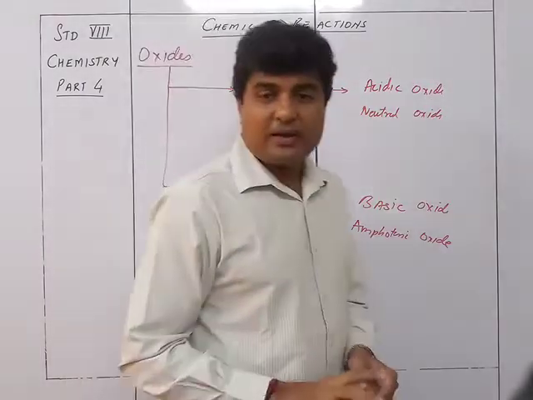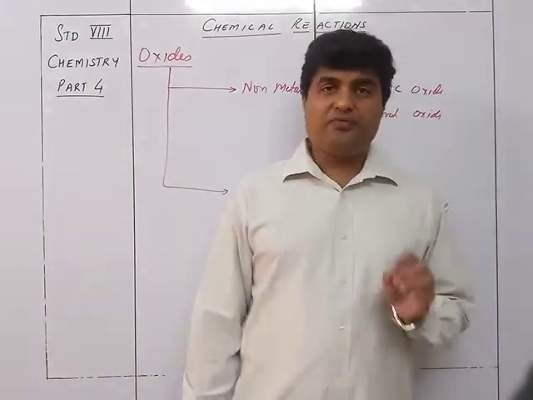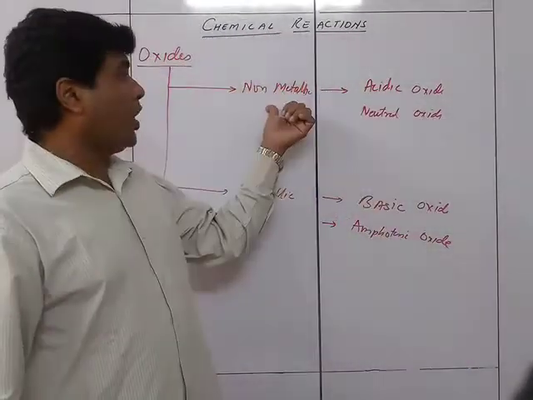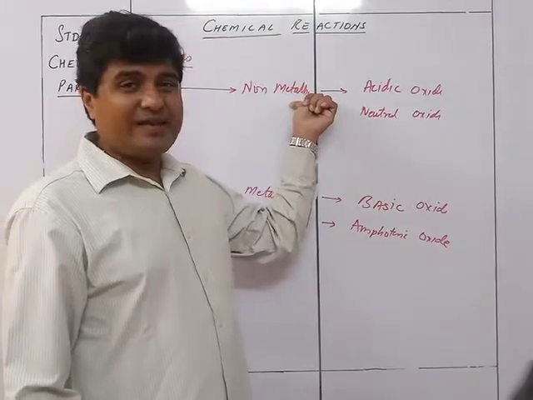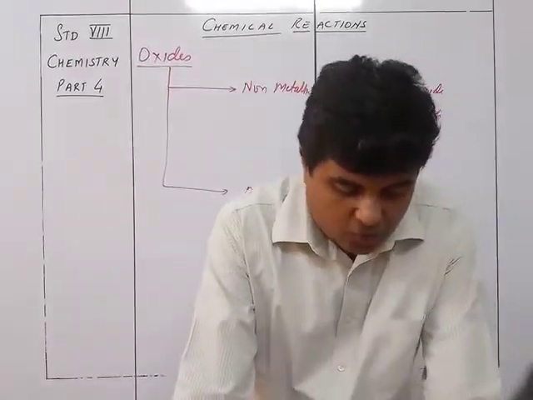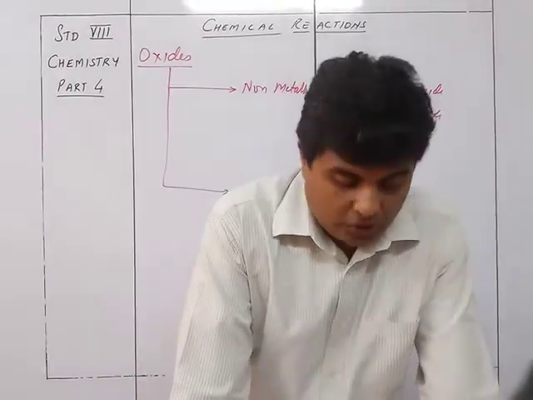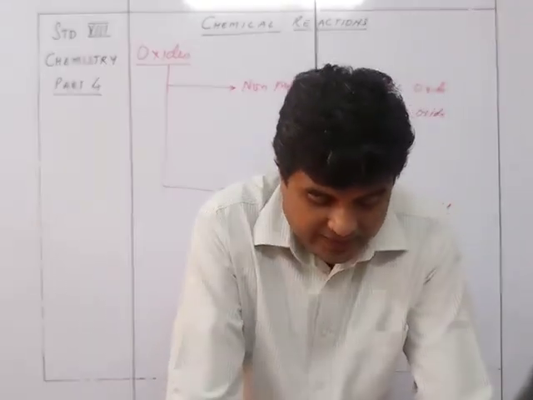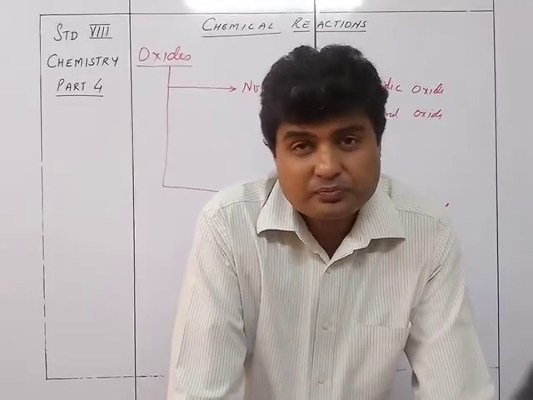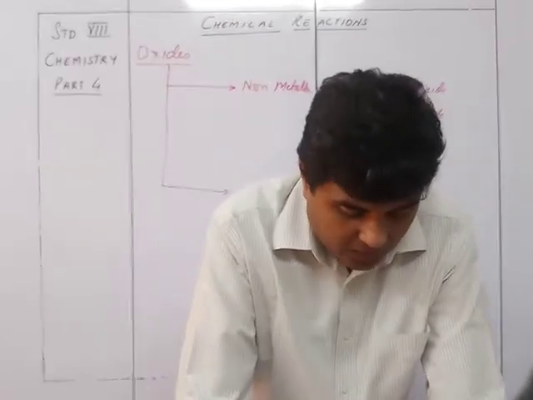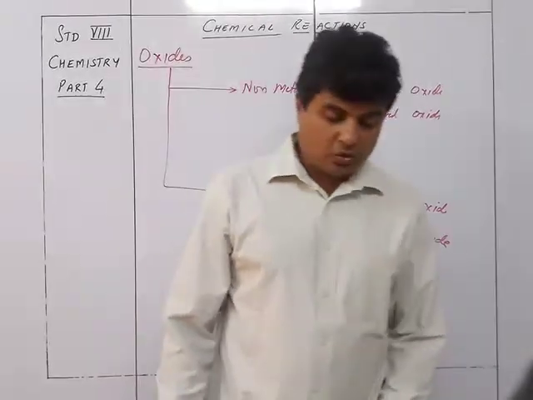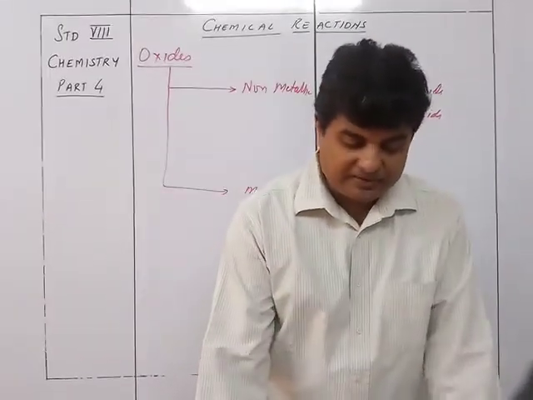So a non-metal like sulfur, carbon, phosphorus, if they react with water, they form a non-metallic oxide. Non-metallic oxides are acidic in nature. So if it is SO2, NO2 or CO2, they are going to react with water to give you the respective acid, and hence they are called acidic oxides. And when they react with bases, acid plus base will give you salt plus water. So they will give you salt plus water when they react with bases.